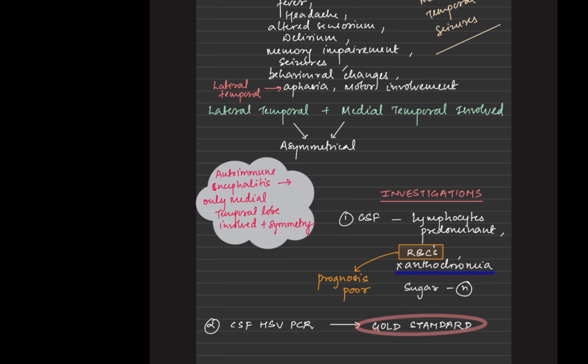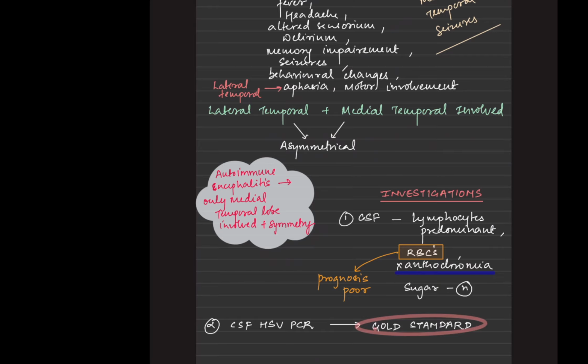If the lateral temporal and the medial temporal are involved, you need to see if it is symmetrical or asymmetrical. This is a very important point to differentiate from autoimmune encephalitis. In autoimmune encephalitis, only the medial temporal lobe is involved, and that is actually symmetrical. The symmetry is very important, remember that.